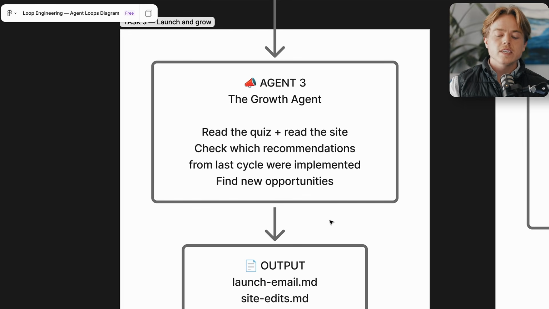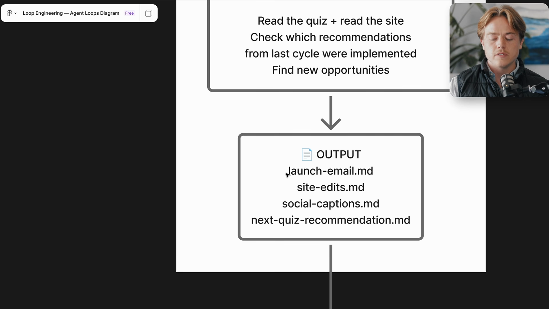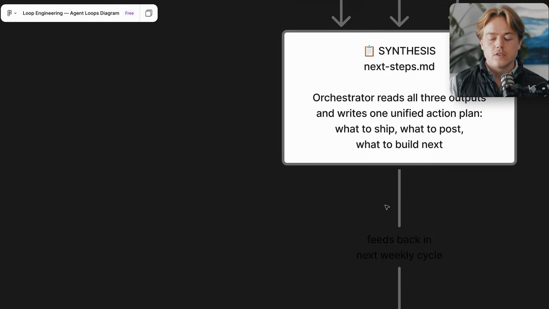And then agent 3 is our growth agent. It's going to read the quiz, read the site to understand where it should link people to or try to get people to take the quiz. It'll check which recommendations from the last cycle were implemented and find new opportunities. So it'll help us create emails like you see here, site edits, social captions, next quiz recommendation if we want to build a new quiz, stuff like that. It'll synthesize all of this. The orchestrator will read these, create one unified action plan, and then start acting on that.